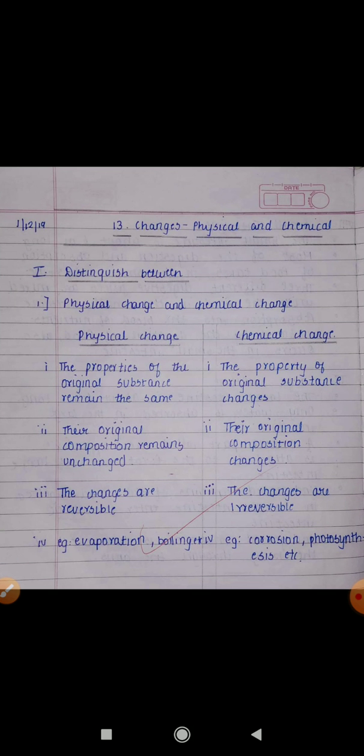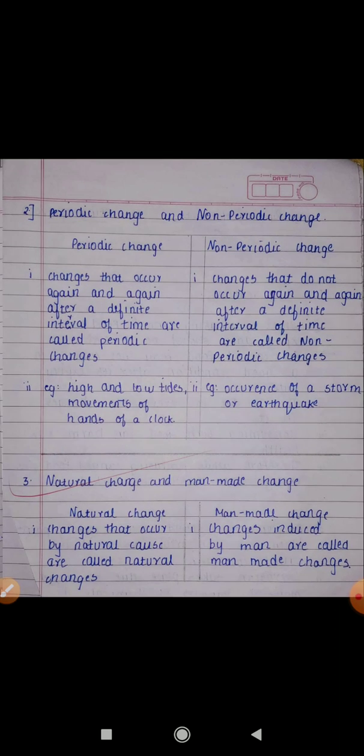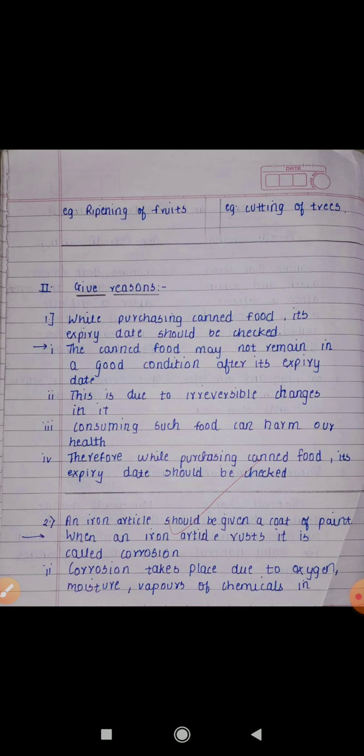Okay, we'll go to the next page. Take a screenshot. Okay, we'll go to the next question now. It is give reasons. Okay, so 5 give reasons are given there. Again, you can just take a screenshot of the same.